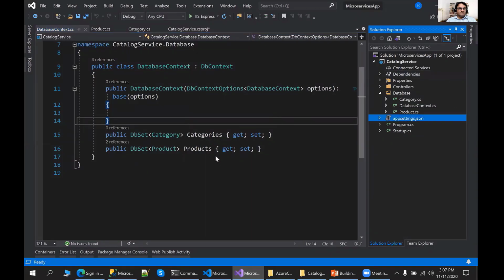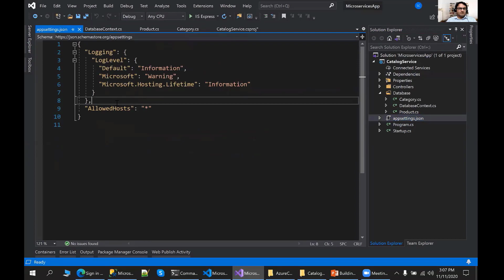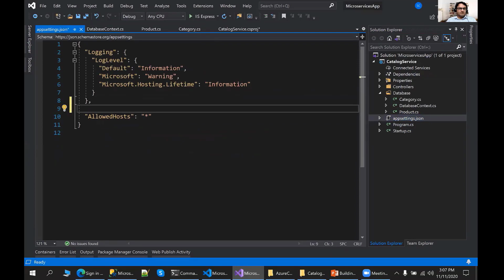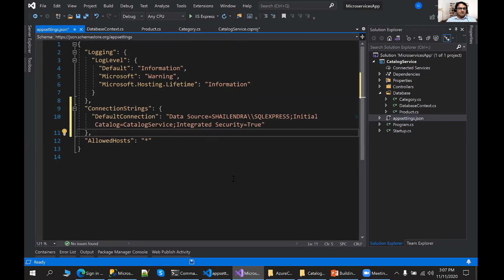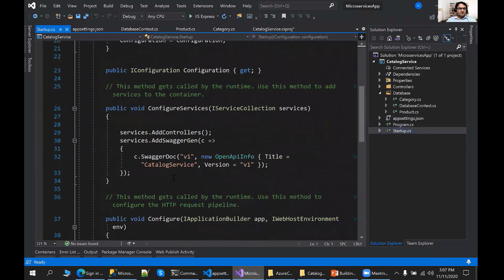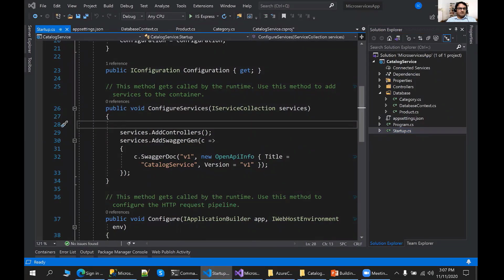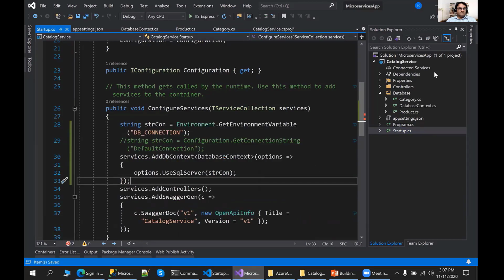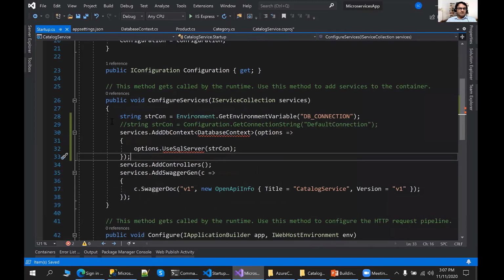Now let me define the connection string. To define the connection string, let me copy the connection string as well. As per my system, I'm just mentioning my connection string. Here I'm going to connect with the catalog service. And to connect with the database, I need to define a setting in the startup class as well. So open the startup class, and let me define the setting for database context. I'm going to use the database connection string.